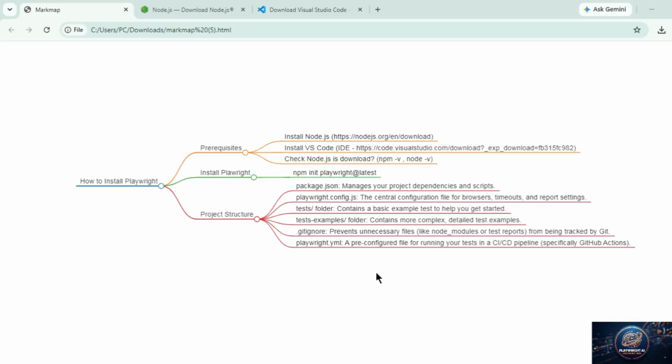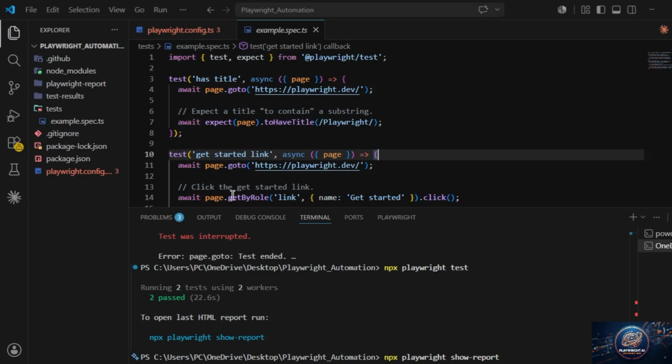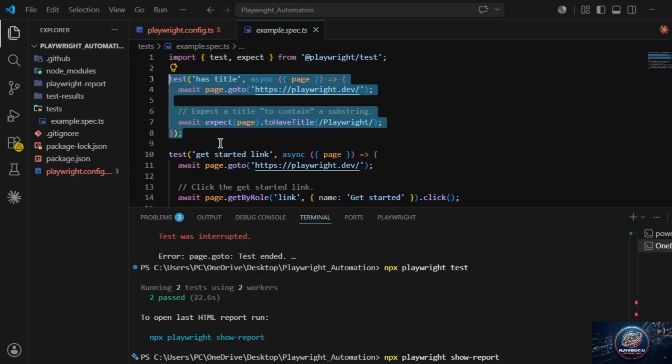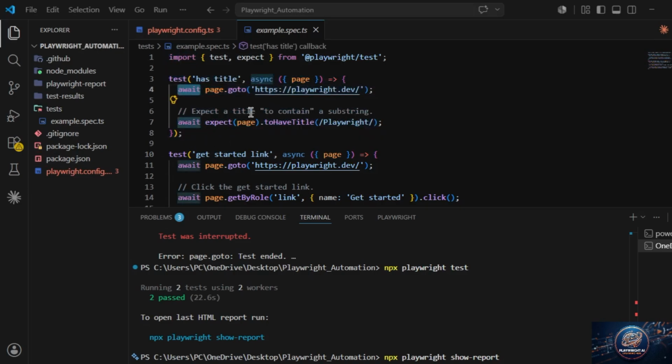We also understood the Playwright project structure a little bit at a high level. In the next video we will go one by one through how to use all the project structure, things like import, Playwright, why we use await and the page, all those things we will check in the next video.